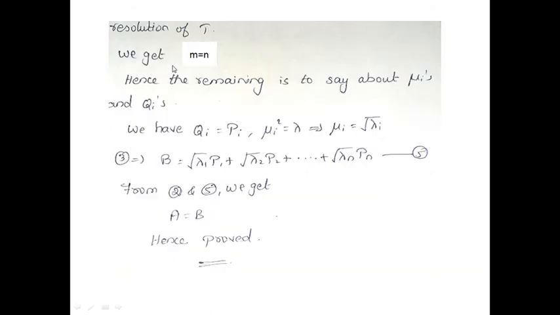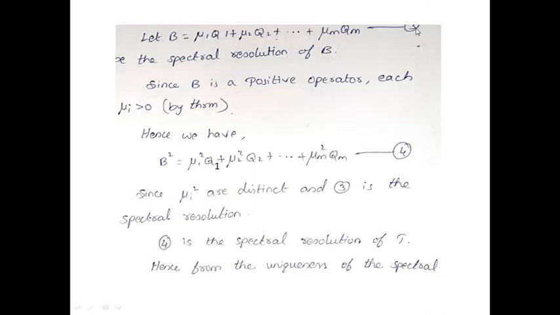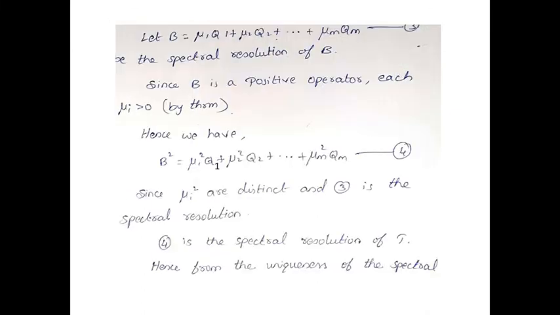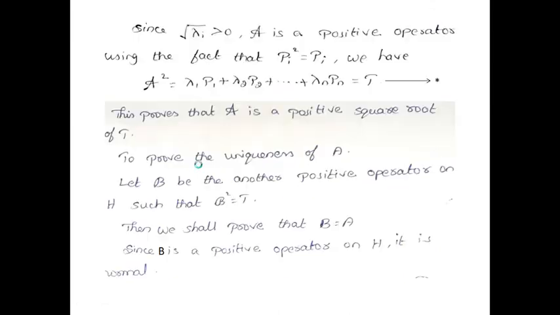Because A square and B square are both spectral resolutions, m is equal to n. Now you have to prove that A is equal to B. The remaining thing is to look at the mu i's and Q i's. From equation 2 and equation 3, Q i is equal to P i, and mu i square is equal to lambda i. How is mu i square equal to lambda i? See the previous slide.